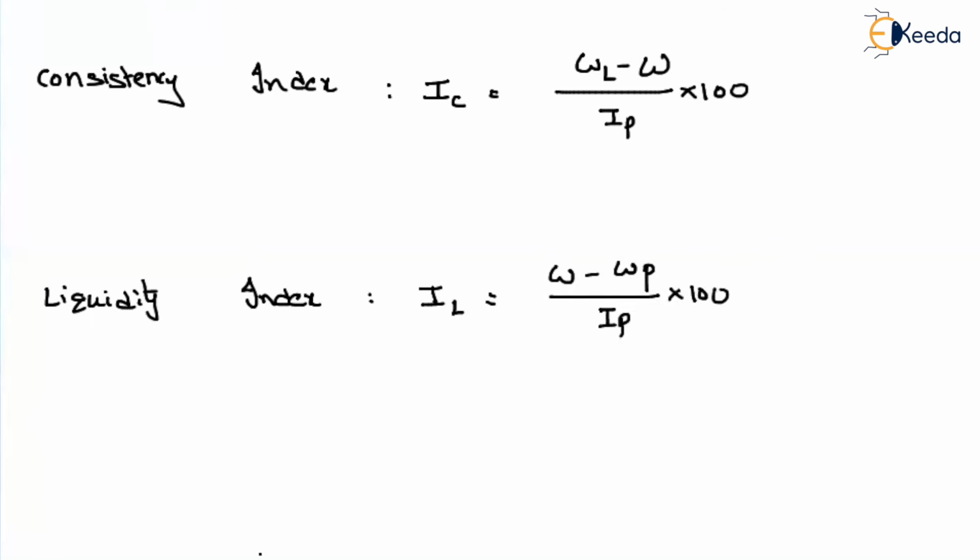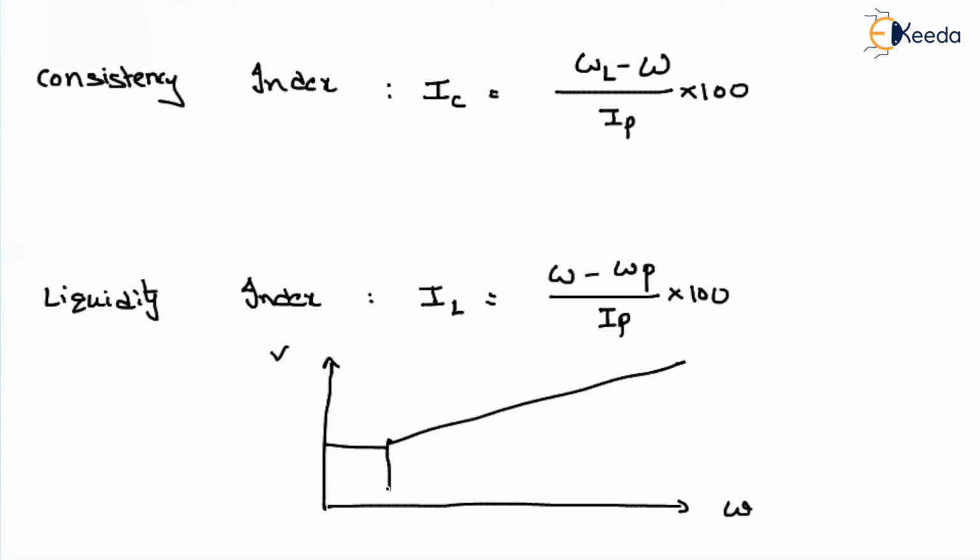Okay. Now let us represent the limits with respect to the volume of the soil sample, and how the diagram will look. So here we will call this the shrinkage limit, and this the plastic limit, and this the liquid limit. Then what is meant by W?